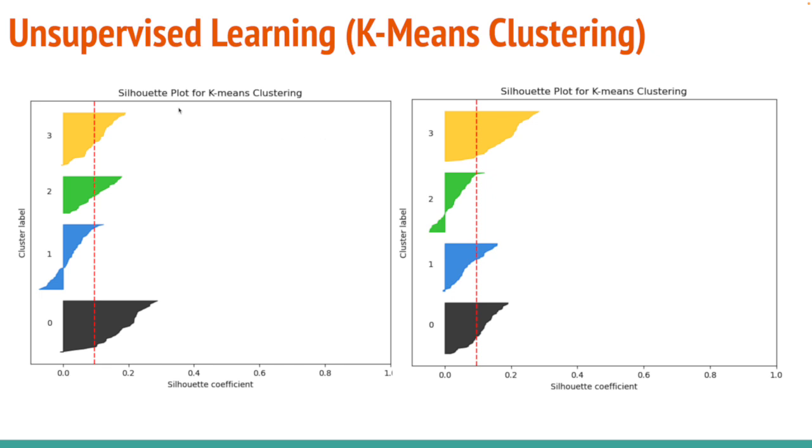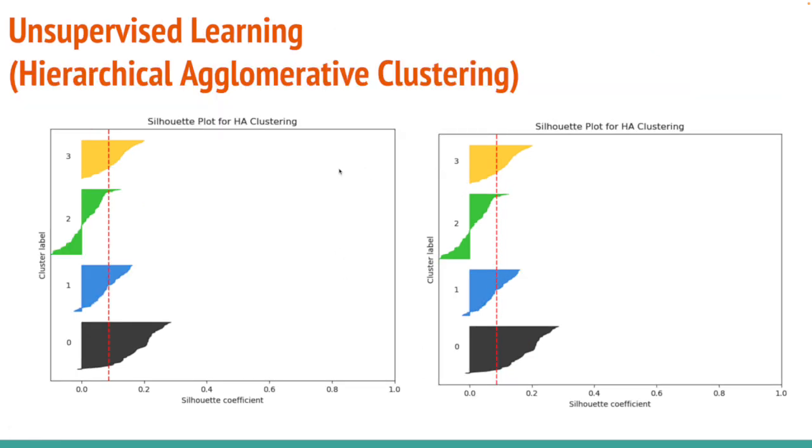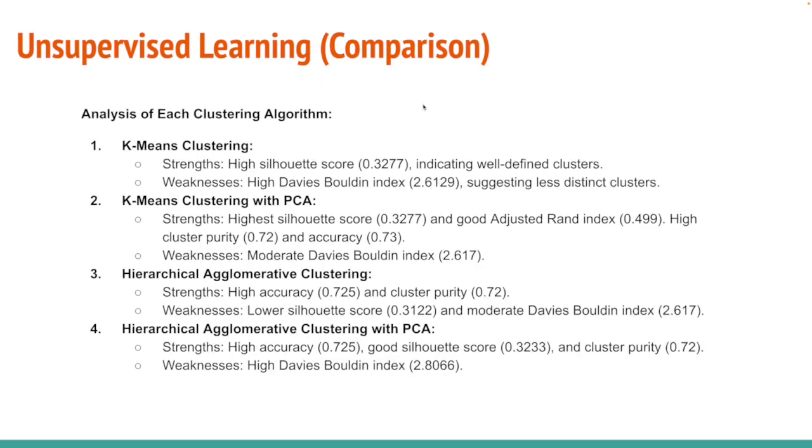This is the plot for k-means clustering and the Calinski-Harabasz coefficient, and these are for hierarchical agglomerative clustering. So we come to our comparison for this unsupervised learning. We analyze each clustering algorithm.